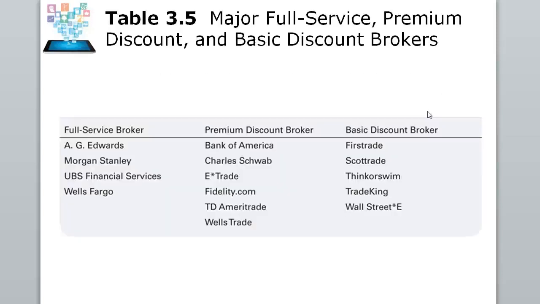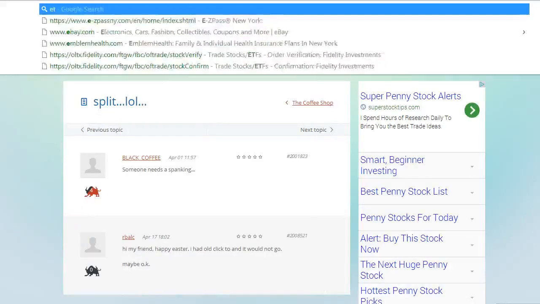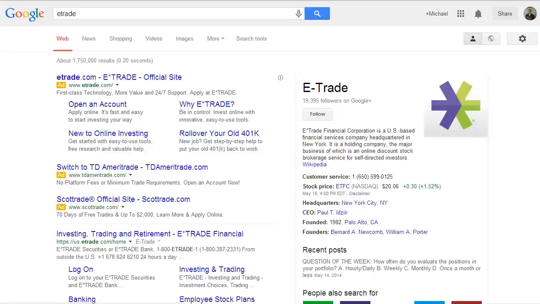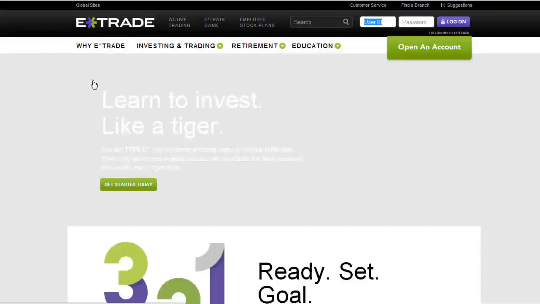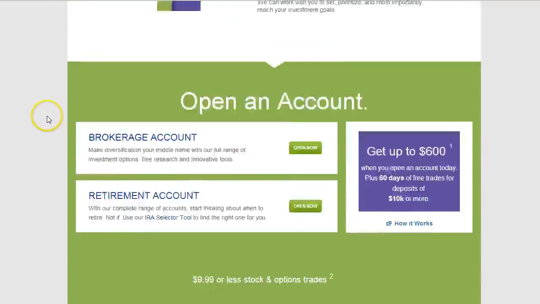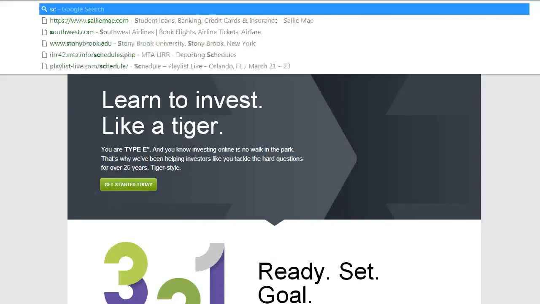Now, these are just some of the different brokerage sites that you can go to, and I would suggest going to these different brokerage sites and seeing what they have to offer, just popping onto the internet and going to, say, E-Trade. Here's E-Trade, and they'll have everything about their accounts, how to open an account, and all sorts of information.